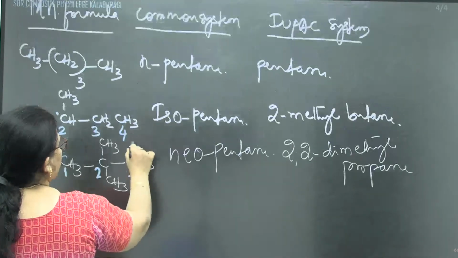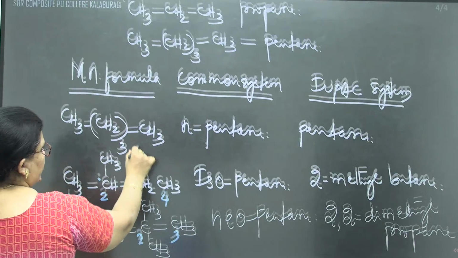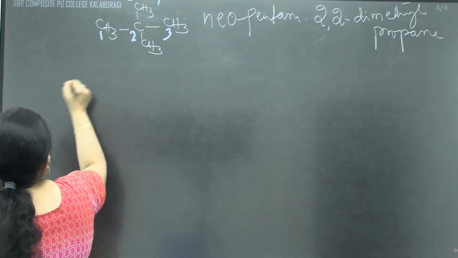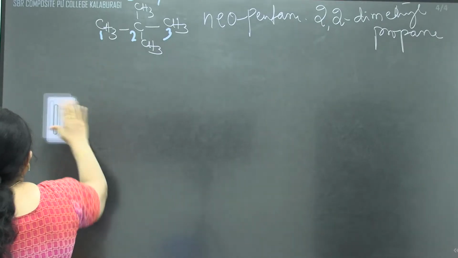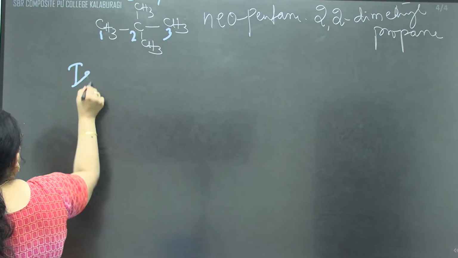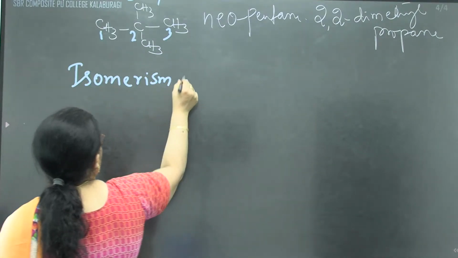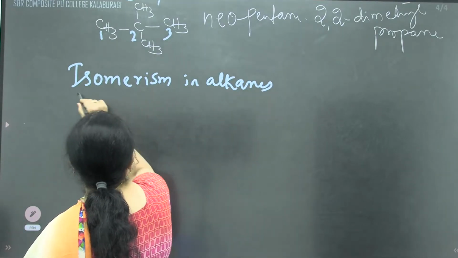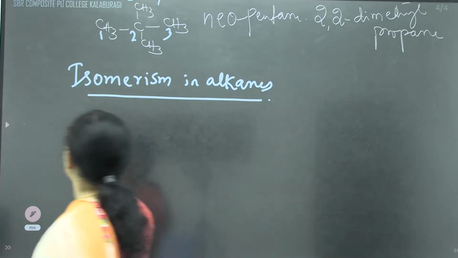All these we can treat as chain isomers also. First I'll write, later I'll go to the same example, children. Isomerism in alkane. Alkane shows structural isomerism as chain isomerism.